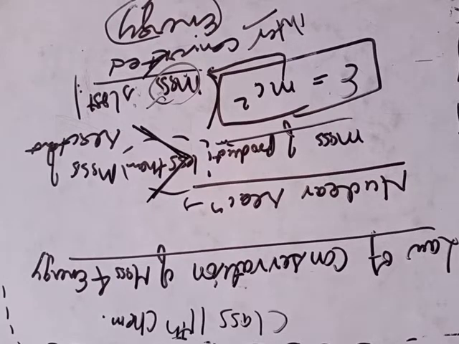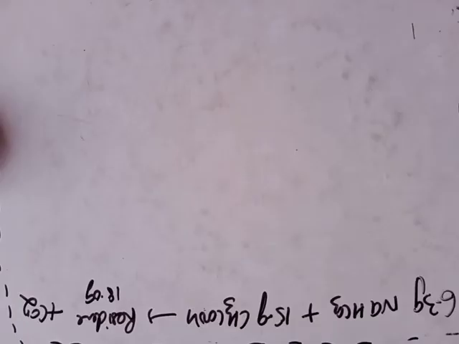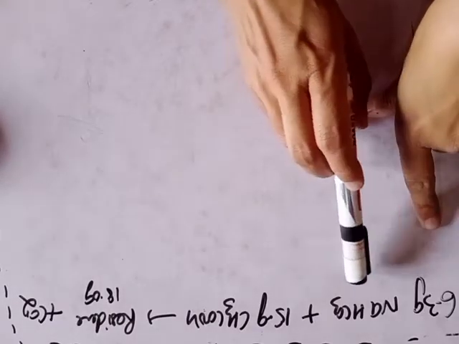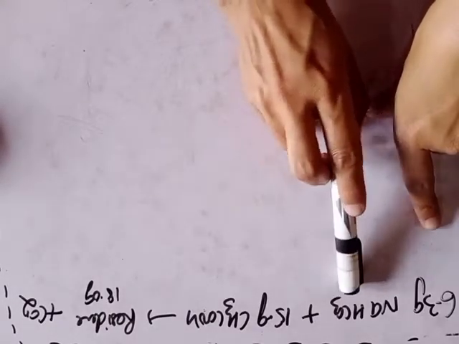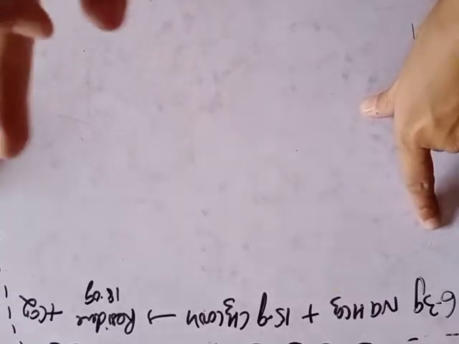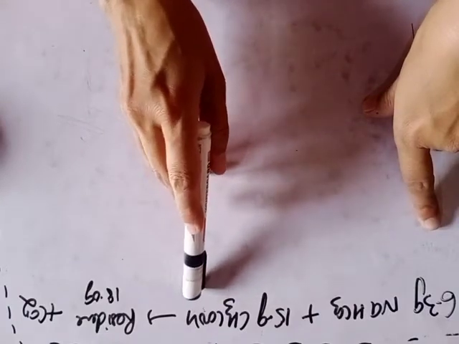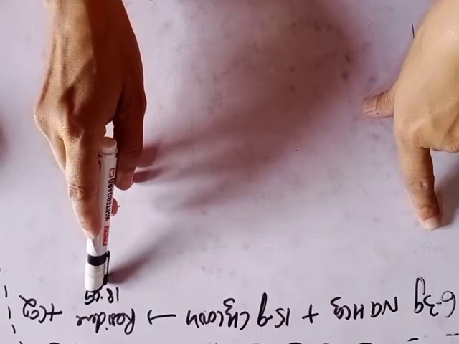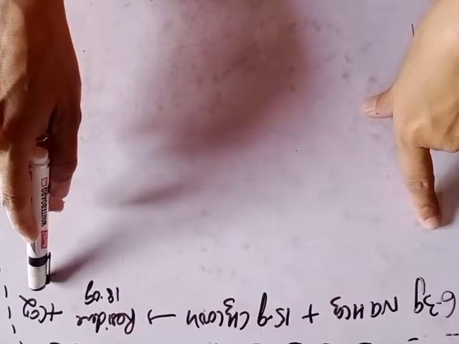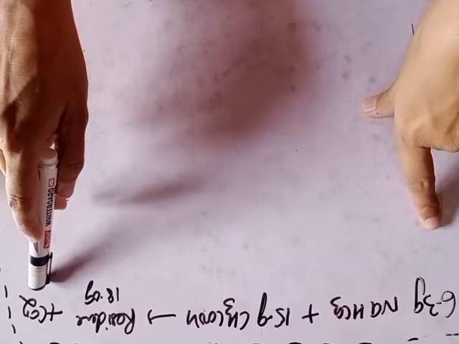Now numericals based on this law. The first question given in your book is solved, and then three unsolved questions are given. Now I am solving the third unsolved question according to your book. Okay students, the third question, problem for practice. If 6.3 gram of sodium hydrogen carbonate, commonly named baking soda or sodium bicarbonate, is added to 15 gram of acetic acid solution, the residue is found to weigh 18 gram. What is the mass of CO2 released in the reaction? This is the question. So let us start.